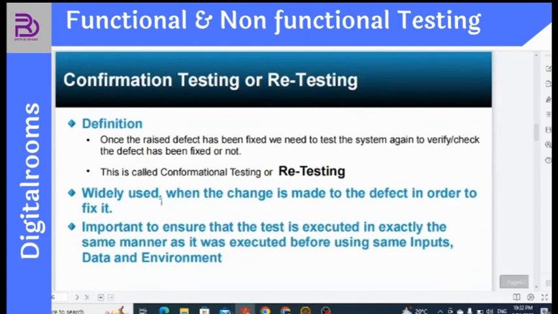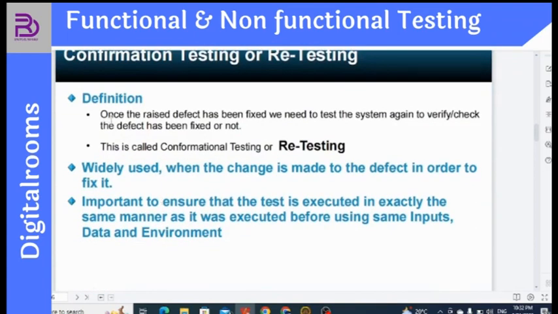Fine. Confirmation testing or retesting is what? Once the raised defect has been fixed, we need to test the system again to verify and check whether the defect has been fixed or not. This is called confirmation testing or retesting, widely used when a change is made to a defect in order to fix it. As I said, whenever a defect arises, it goes for rectification, for modification, and once it is fixed, then we retest the software.